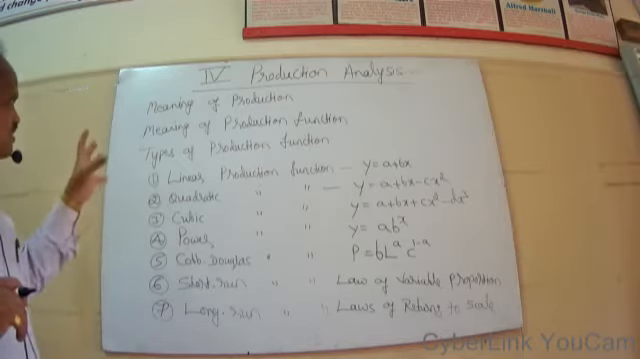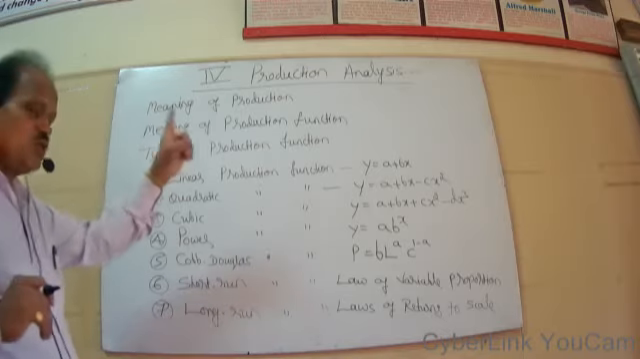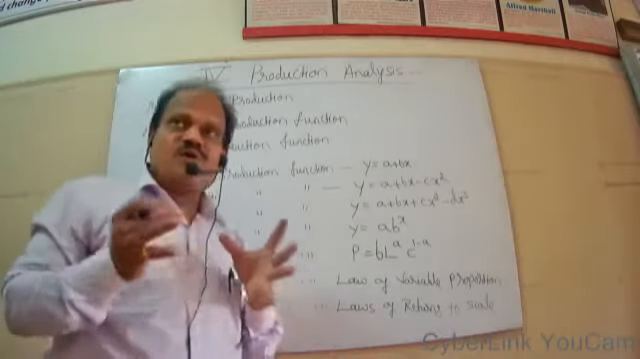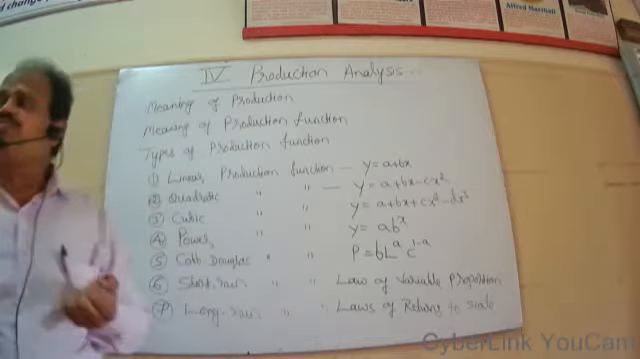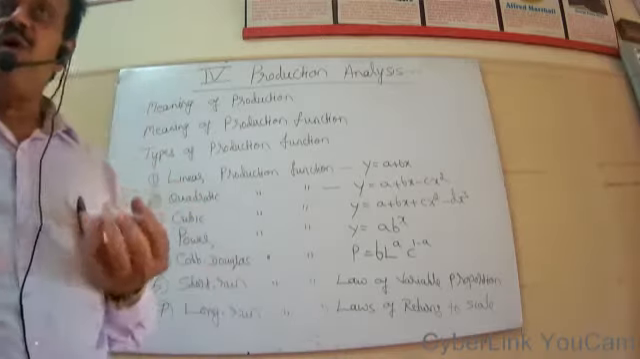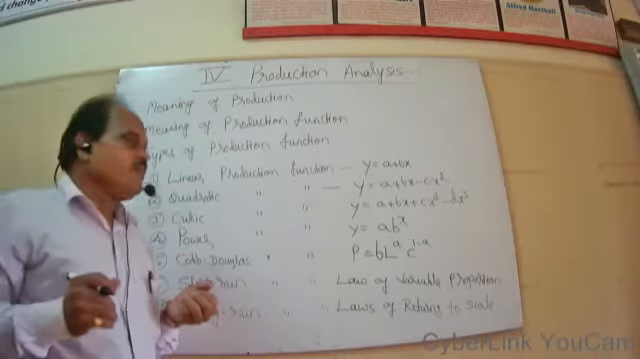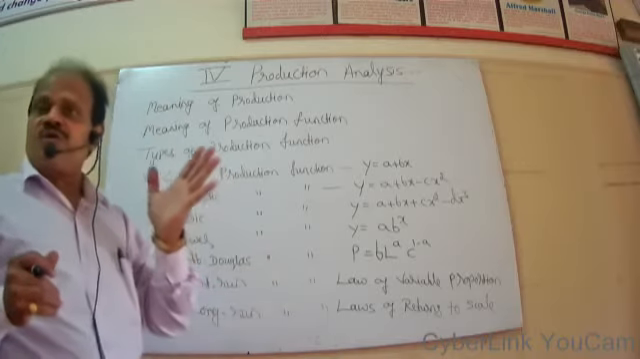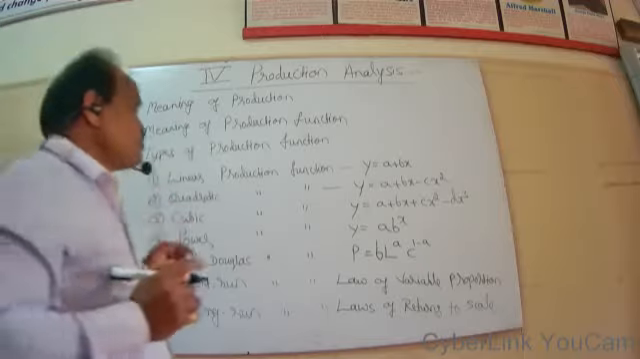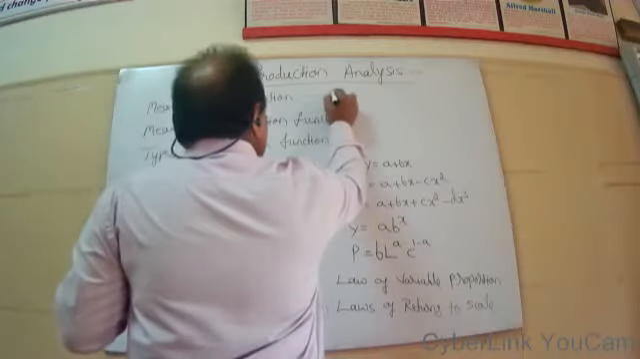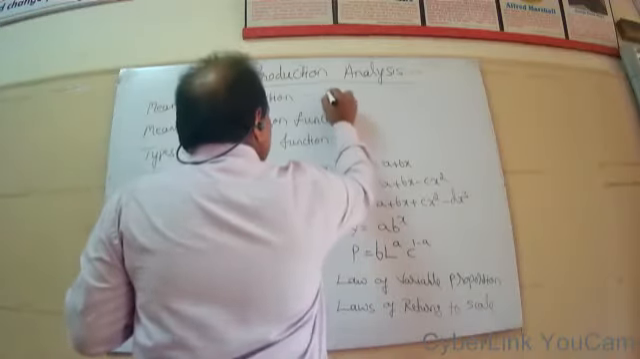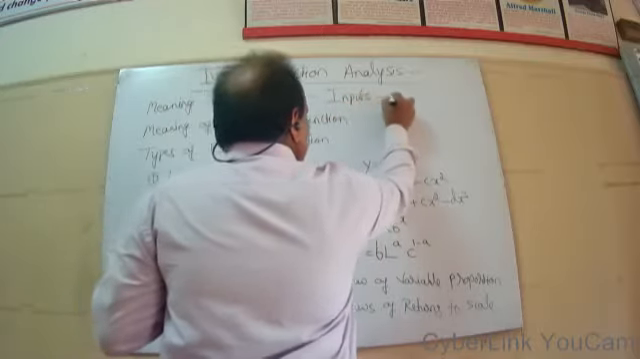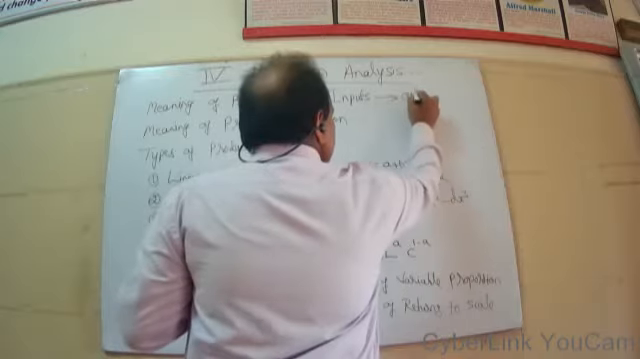First, let us try to understand the meaning of production function. The meaning of production. What do you mean by production? Production is another important economic behavior of human beings. It refers to the transformation of inputs into outputs. So simply we can define production like this: transformation of inputs into output.